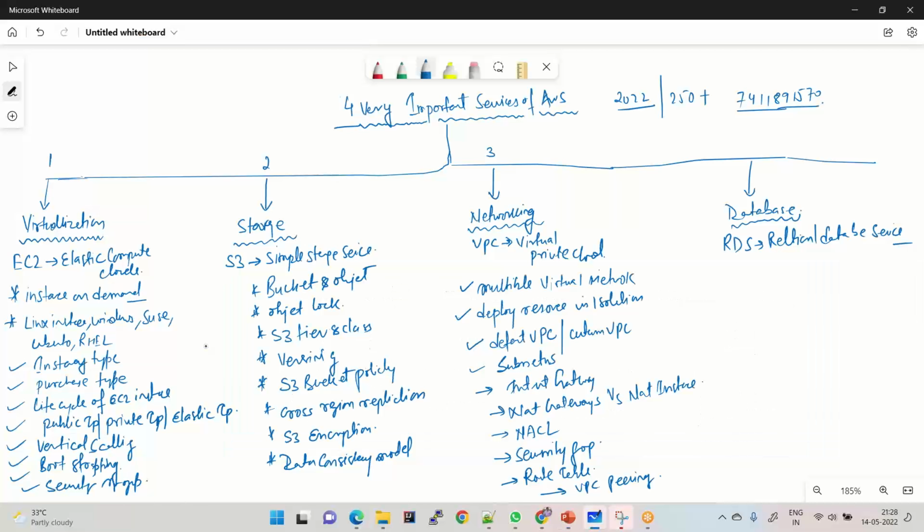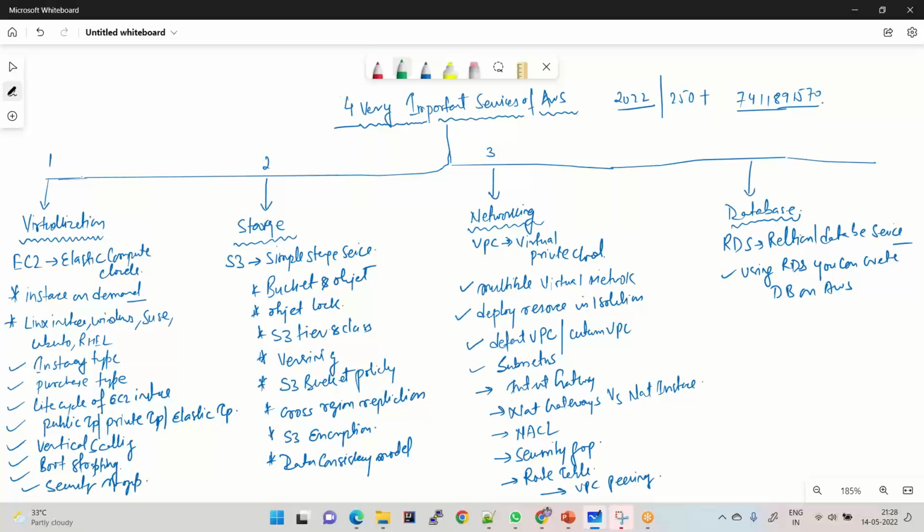When you come to this service, what you need to know is that RDS is used to create a relational database. So using RDS, you can create a database on the AWS platform, use it, and connect to that database.